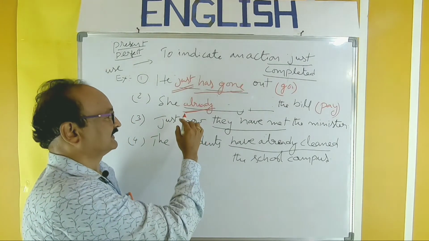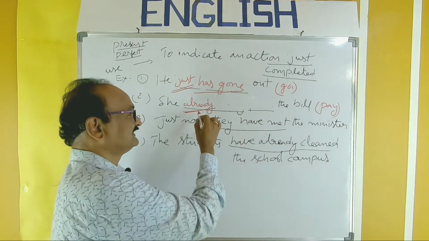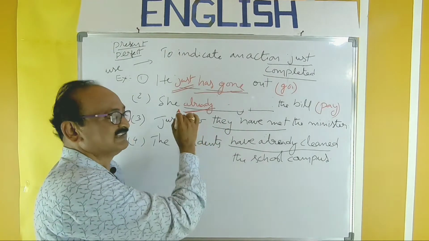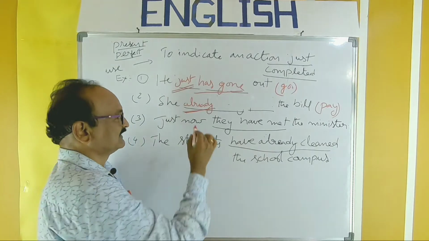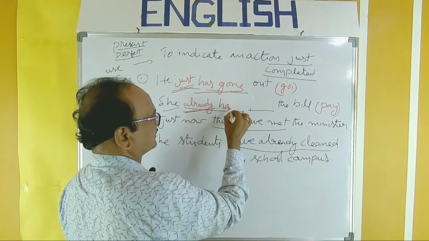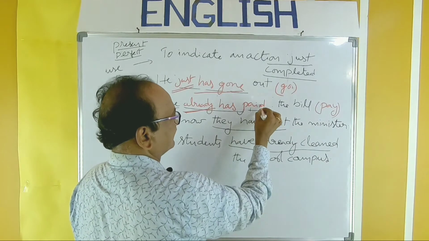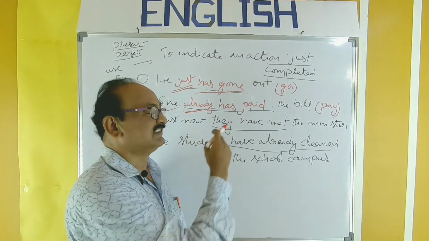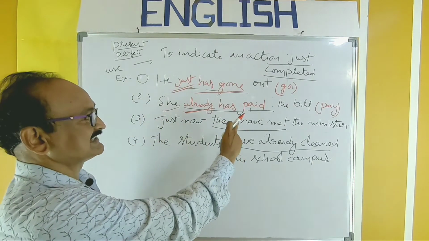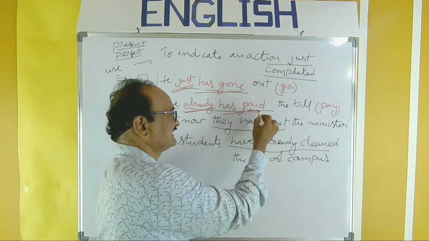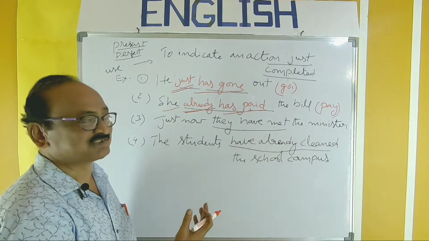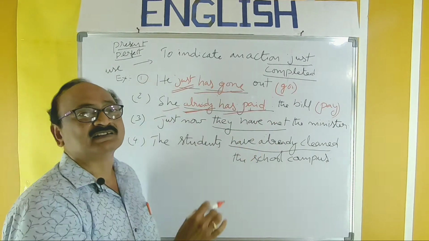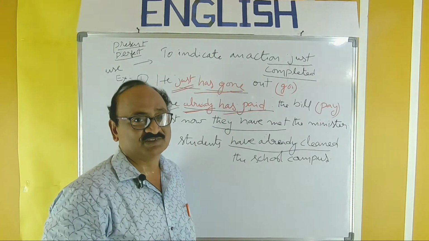By observing this word, you have to recognize that the sentence should be in the present perfect, and the structure of present perfect is subject, have or has, past participle. She is the subject here, so you have to use has paid. Pay is the verb: pay, paid. You have to recall and fill it properly. So she already has paid the bill. So it is the answer in the examination. But in general speech, we use the word already after has. She has already paid the bill is the right way of saying the sentence.